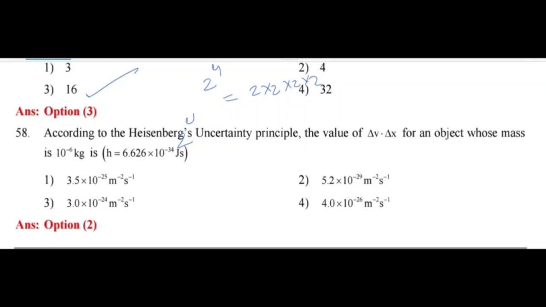According to Heisenberg's uncertainty principle, find the value of delta V into delta x for an object whose mass is 10 to the power of minus 6 kg, when h is 6.62 into 10 raised to minus 34. I solved this question very easily in my video, see the video. 5.2 into 10 raised to minus 29 is correct.